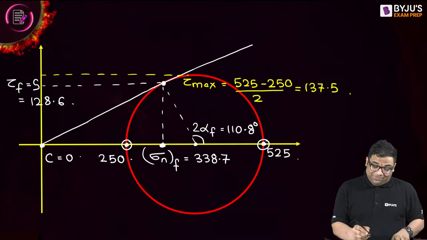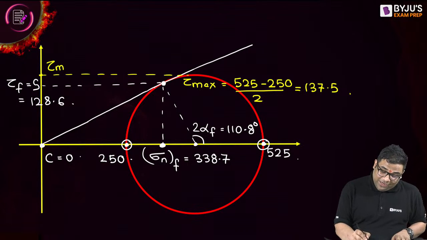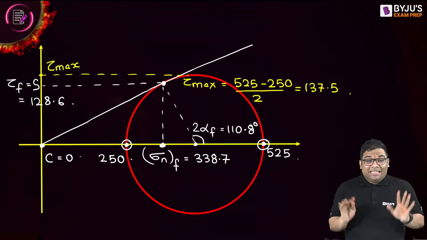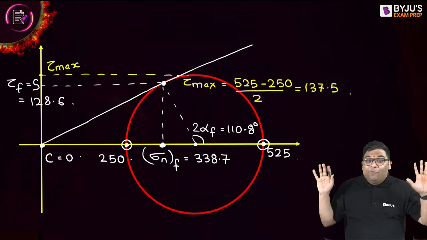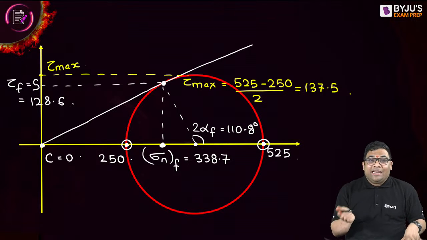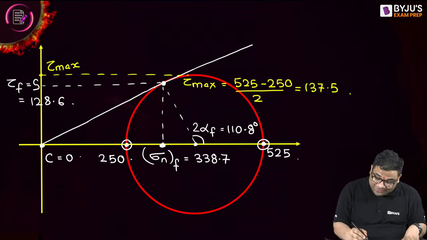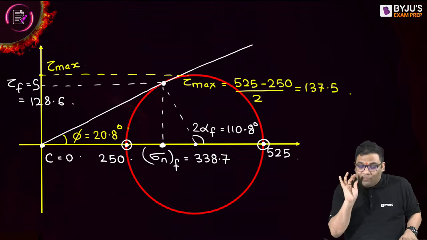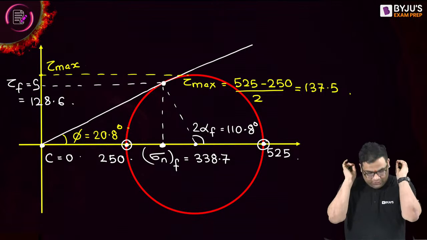You can see the maximum shear stress is more, but the failure is occurring at a lower stress. See how beautifully we have understood 4 questions in one question and understood the diagram graphically also. And you see, this is phi, and this phi is 20.8. Has anyone taught you like this? The answer is no.